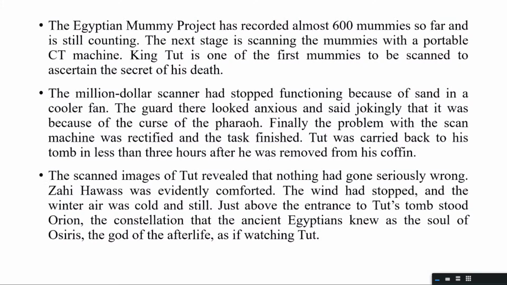Now, to date, in the Egyptian mummy project, that is when they're excavating mummies, 600 mummies have been discovered so far and they're still being dug out. Now, the next stage is scanning, where the mummies are taken into a CT scanner. King Tut was one of the first mummies to be scanned so that modern technology could identify or be sure of his reason of death.